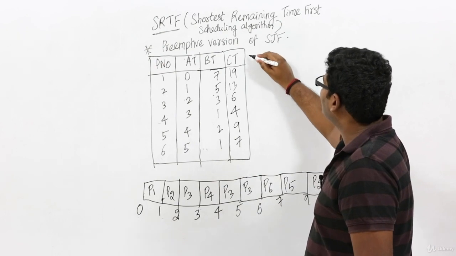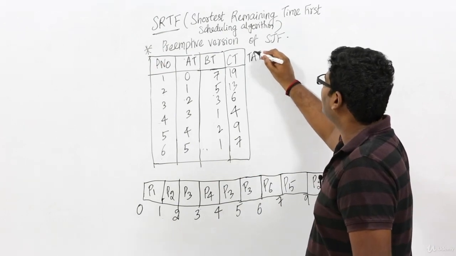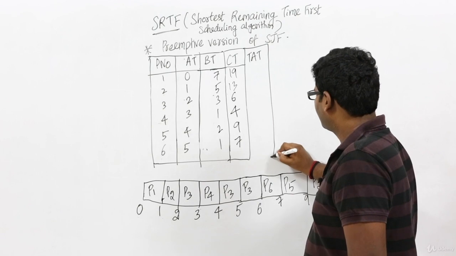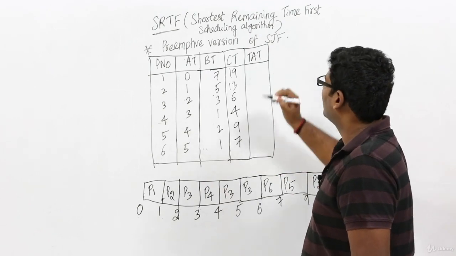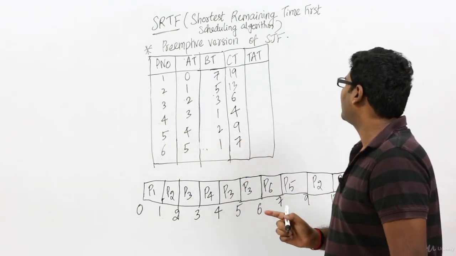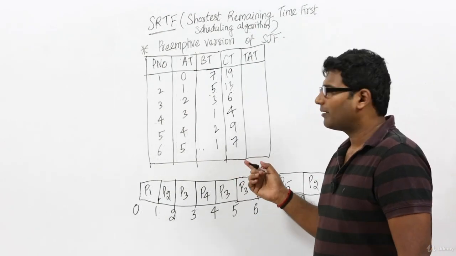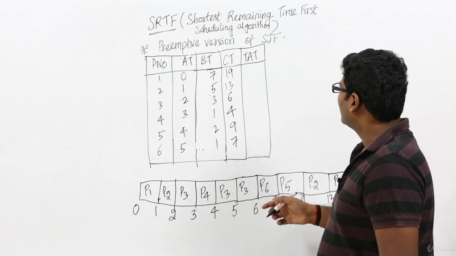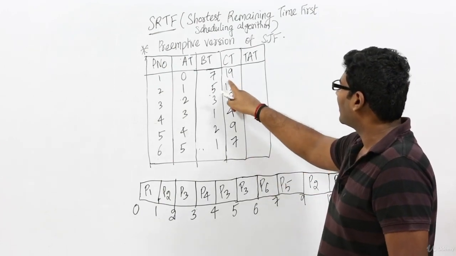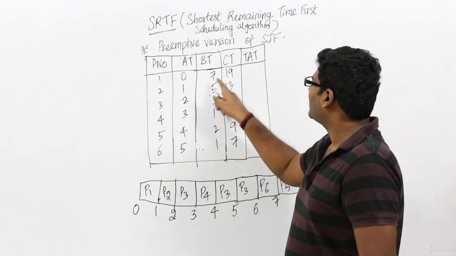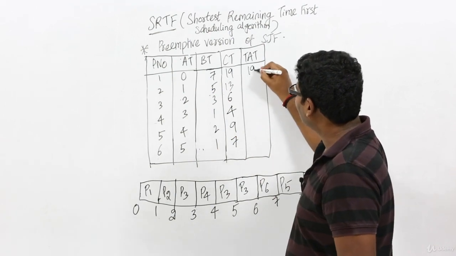For that we might have to compute the turnaround time of every process, right? Now the turnaround time of process P1, we know the turnaround time equals completion time minus arrival time, right? Now completion time is 19, arrival time of P1 is 0, 19 minus 0 is 19, okay?